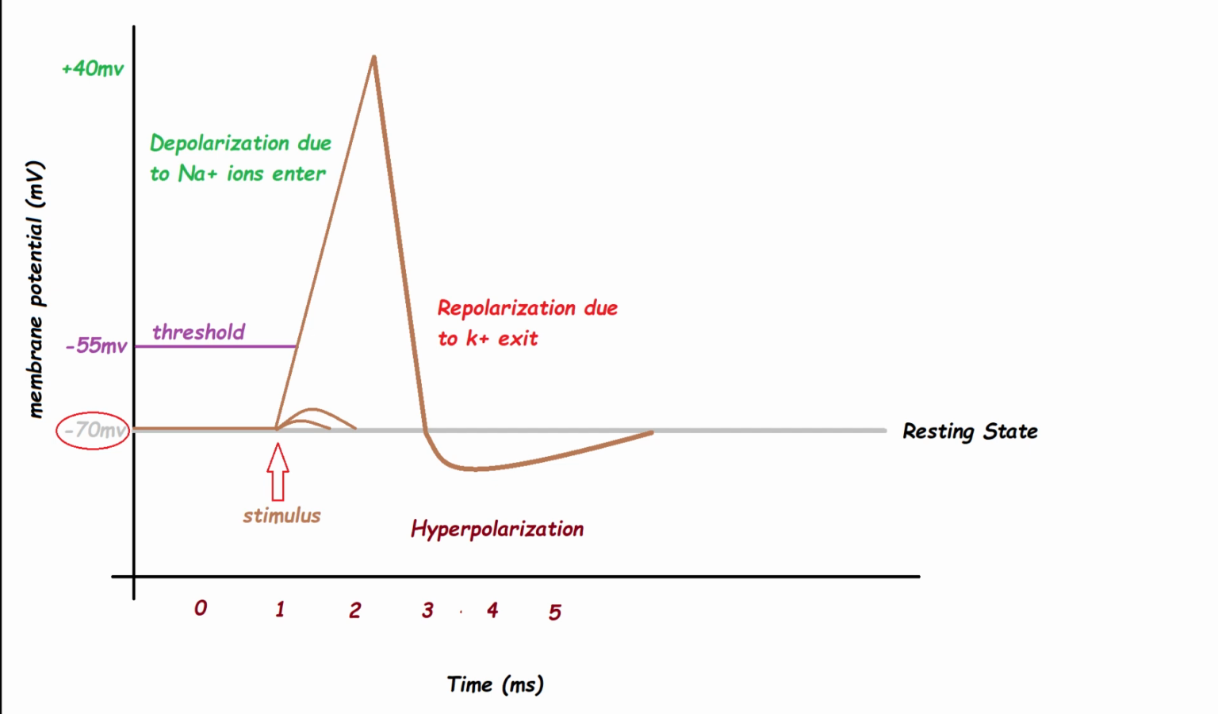Now, there are some questions. How can sodium ion enter? How can potassium ion exit? How is this sodium and potassium ion balance maintained? Why is action potential not more than plus 40 mV? So we will discuss every single detail regarding this topic in our next episode.